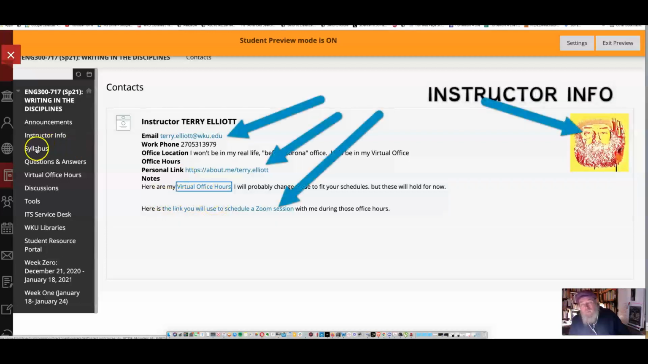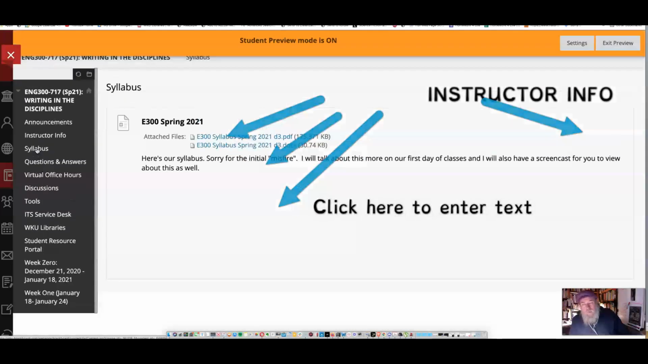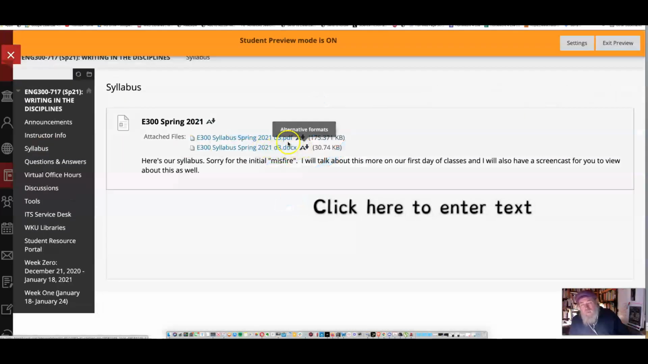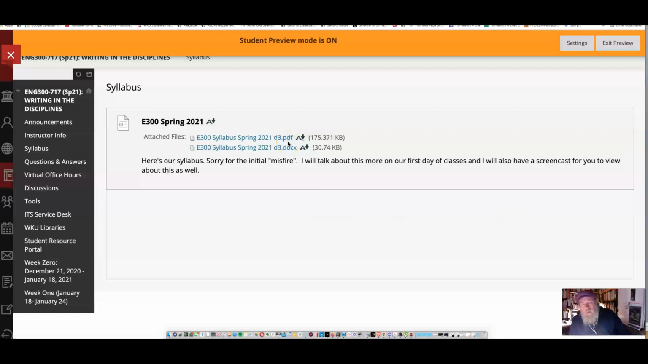Hang tough with me. Here's another example of the syllabus. I've got a doc form or a PDF form. And you'll notice that that's draft number 3. That's D3. And after we do our syllabus, hang tough with me.